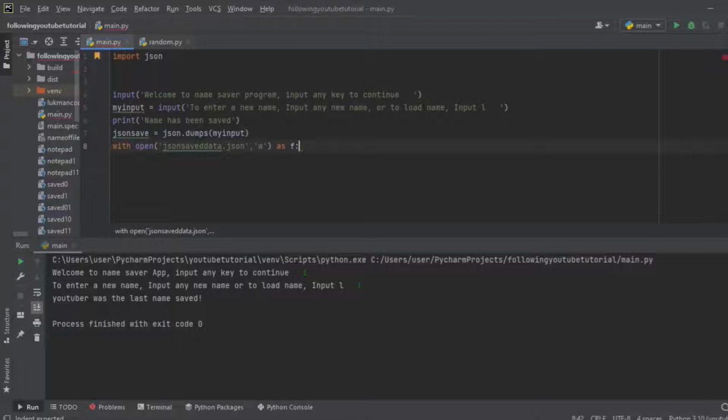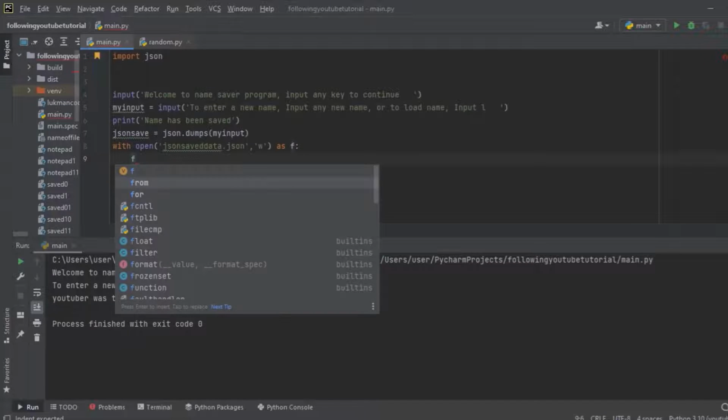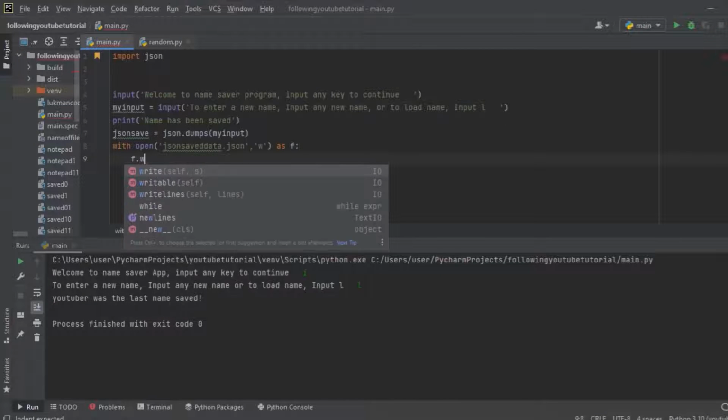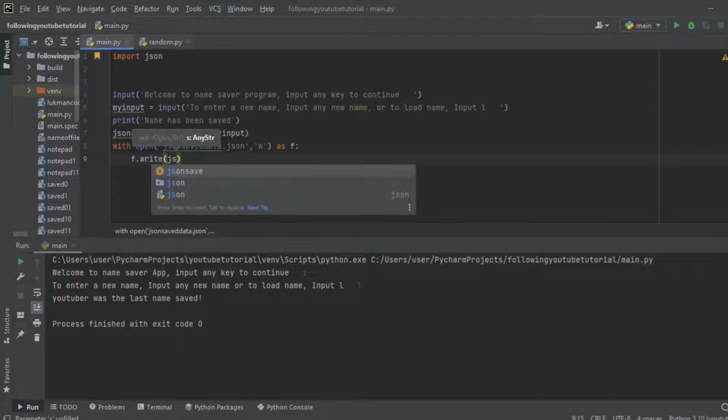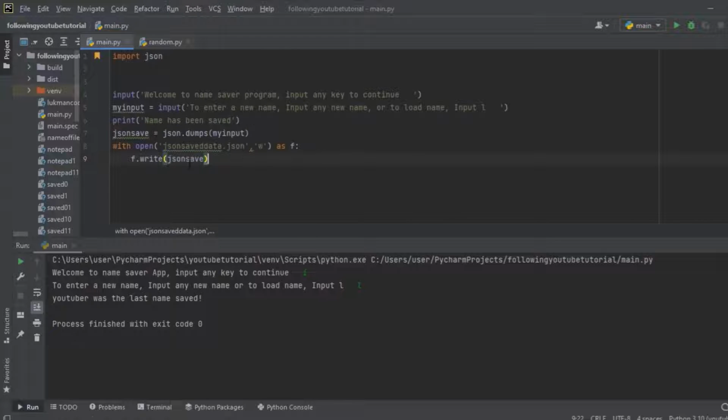It's not like pickle, whereby we just write one line of this thing. This is a kind of different method it's using. So right over here, we're going to write f.write, then json.save. That means this is our variable we created here. So that is for the saving part now.